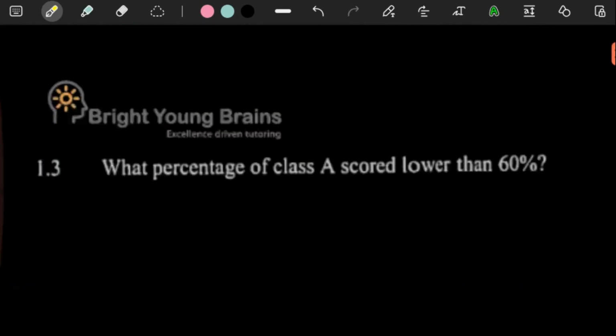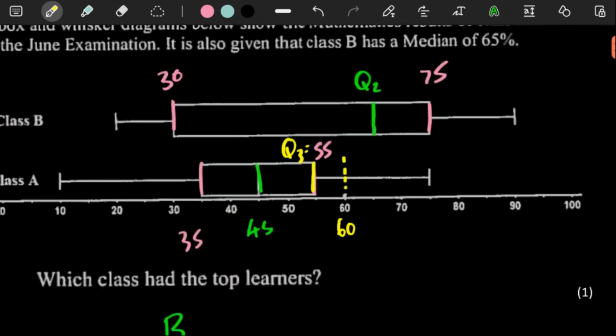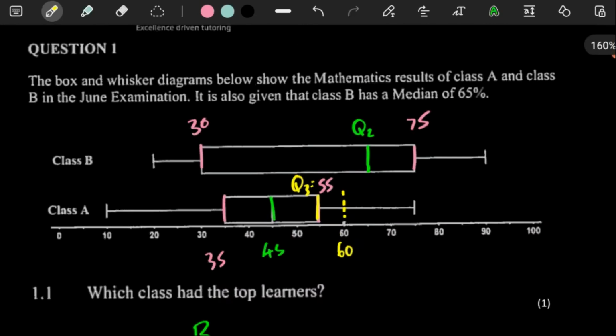But then they are asking us what percentage of class A has lower than 60%. If we're going to work this one out, we have to think strategically, because the only thing that we know is the minimum percentage was 10. The maximum percentage is clearly 75.